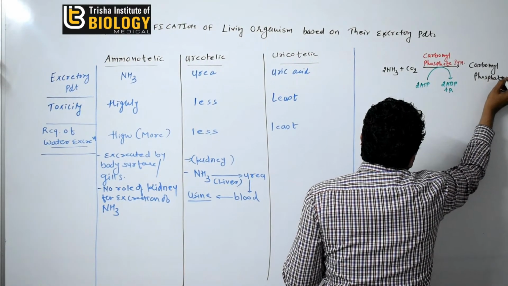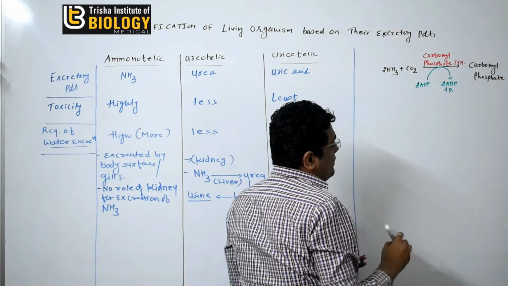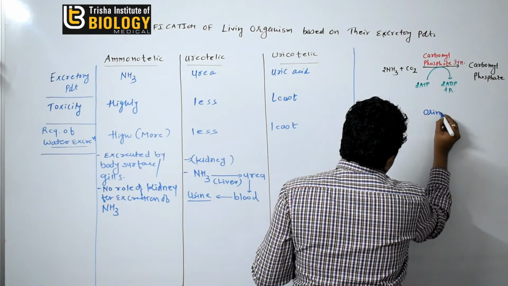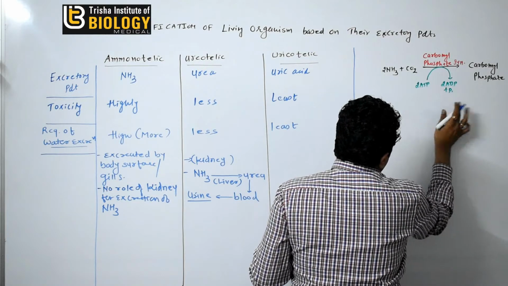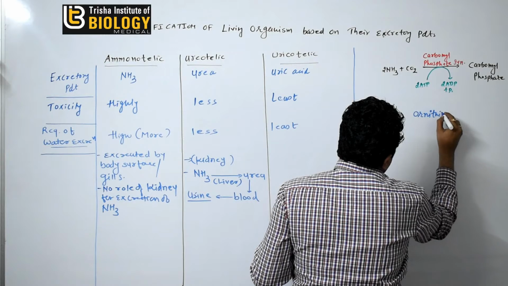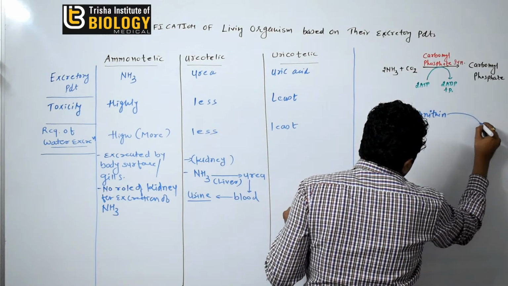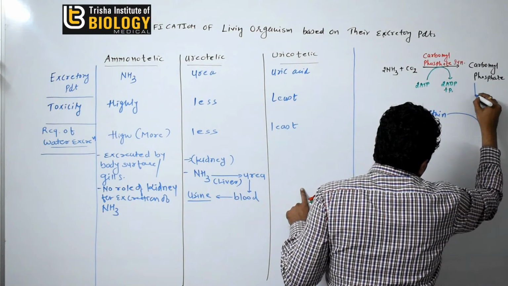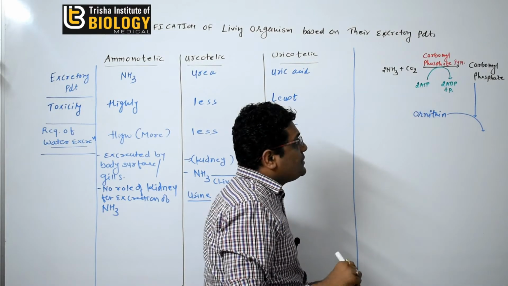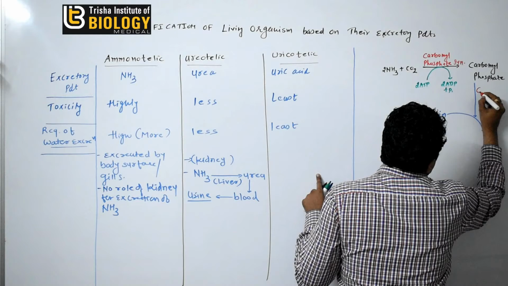Now with this carbonyl phosphate, ornithine, and with this ornithine and this carbonyl phosphate, with the help of enzyme carbonyl phosphate transferase. Which enzyme?